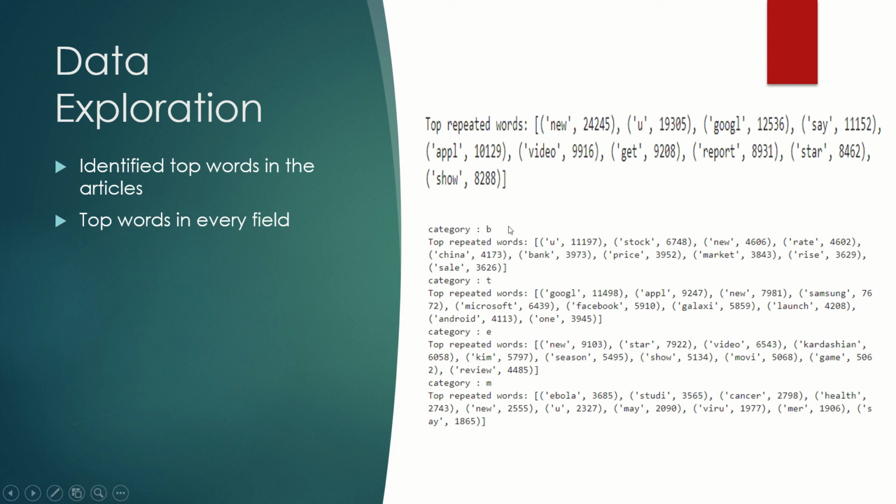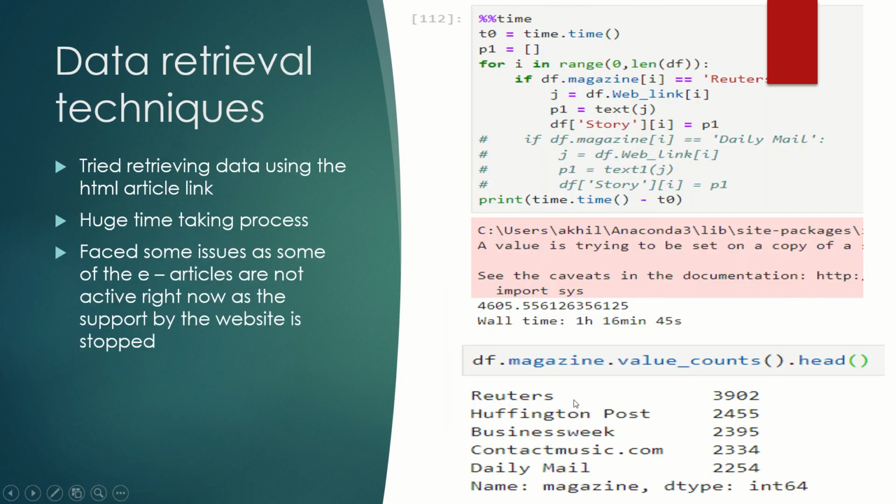I found the top words for every category: business, technology, entertainment, medical. Looking into medical, the top words are Ebola, study, cancer, health. So it's more like a new vaccine was invented, and that was one of the global sensations in 2014.